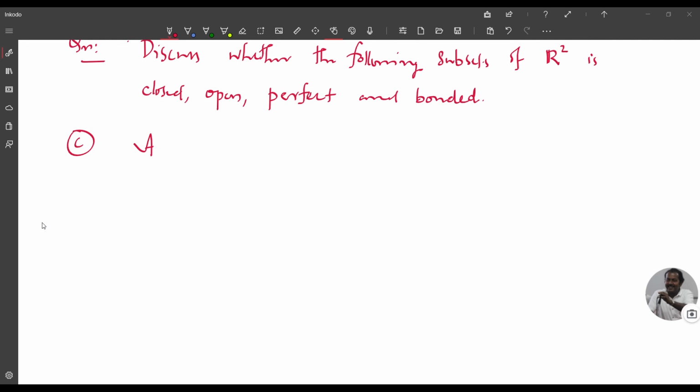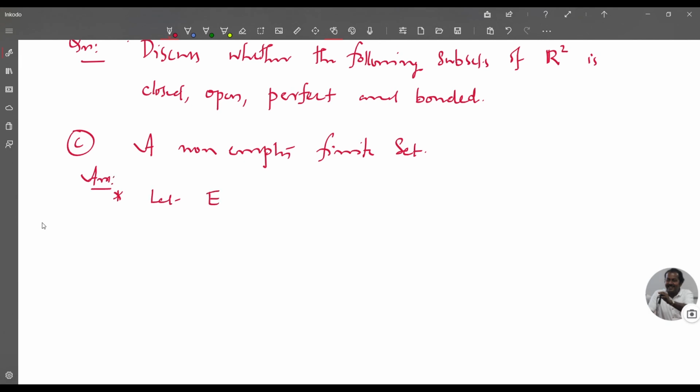Now you consider another example. Example C: a non-empty finite set. Answer: let E be a non-empty finite set. Then E has no limit points.